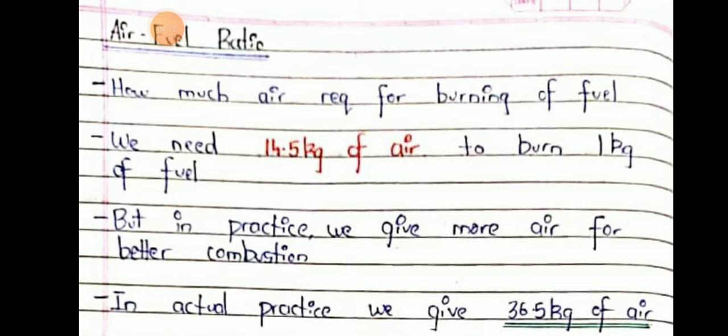In actual practice, we give 36.5 kilogram of air. Air fuel ratio means how much air is required for burning of fuel. We need 14.5 kilogram of air to burn 1 kilogram of fuel, but in practice, we give more air for better combustion. In actual practice, we give 36.5 kilogram of air.